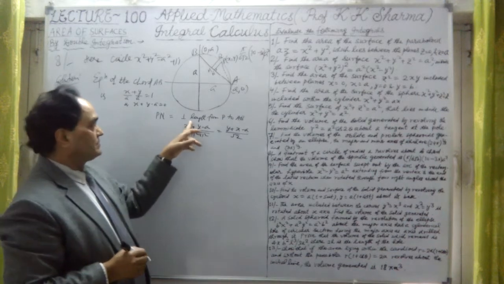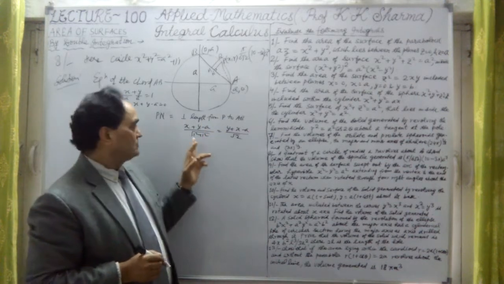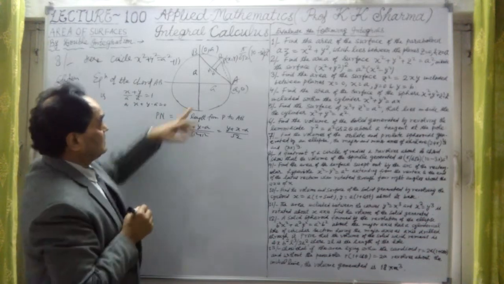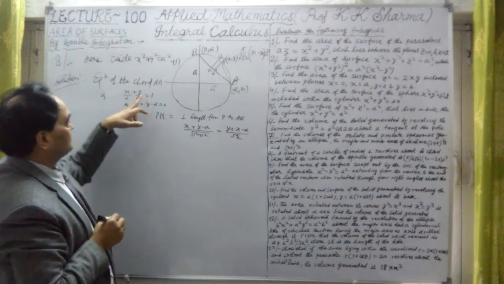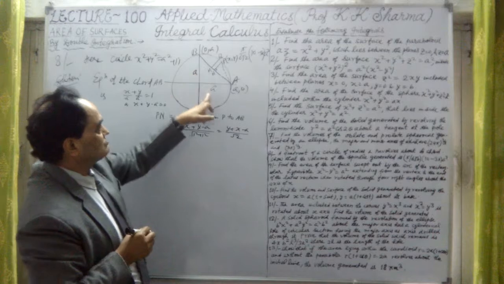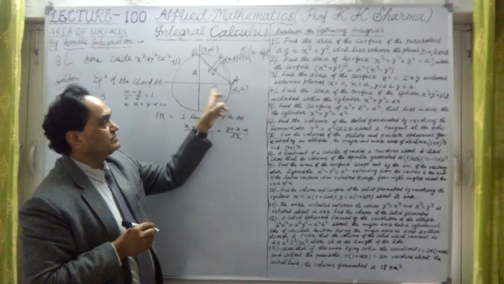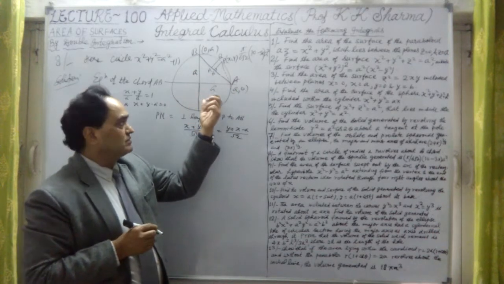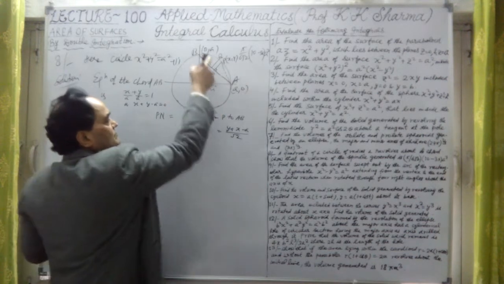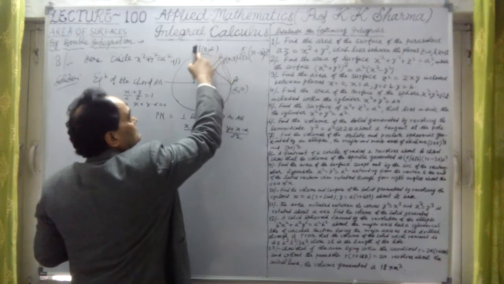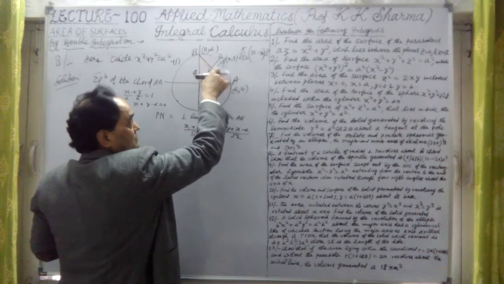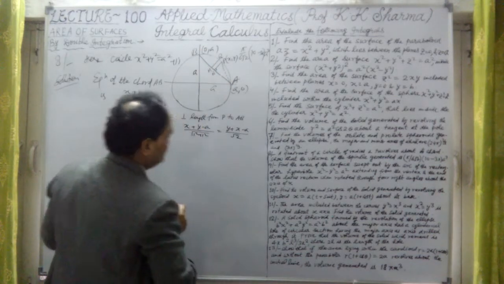Pn is the perpendicular length from P to AB, which is calculated like this, because the equation of the line AB is x upon A plus y upon A equal to 1, by intercept form. This is length A, because A is the radius of the circle, which is given to us. We have just drawn the circle, but we have to find only the solid generated by this arc about this line AB, which is the chord of the circle.